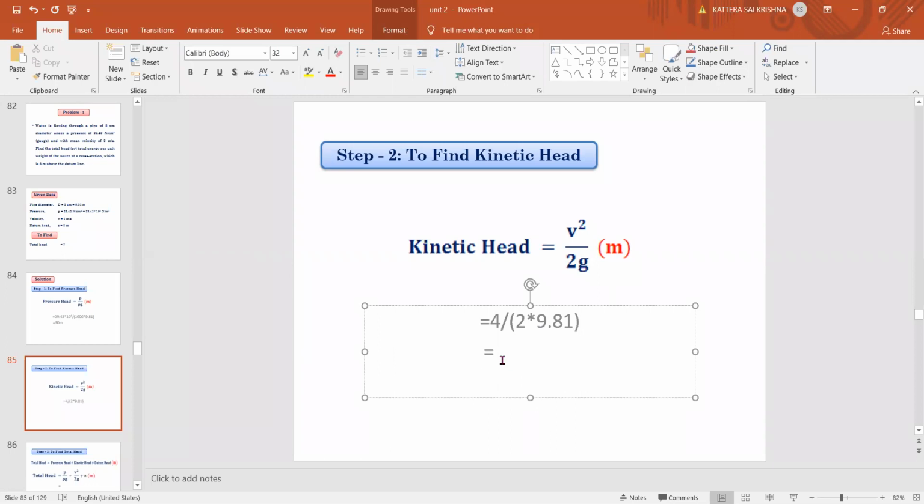You get 0.2038 meter. Remember, pressure head, kinetic head, and datum head should always be in meters only. So this is 0.2038 meter, that is the kinetic head.